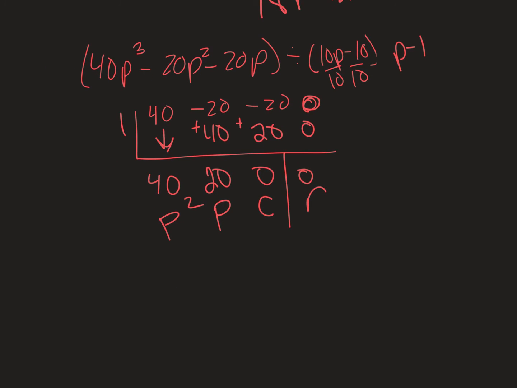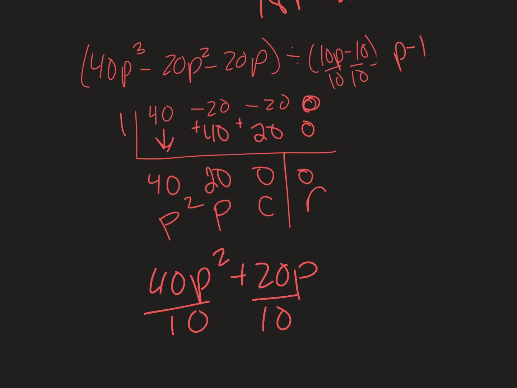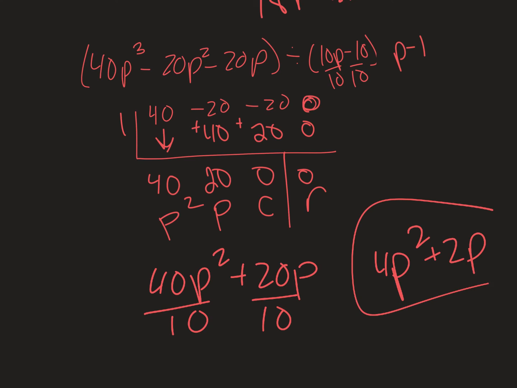So we have 40p squared plus 20p, but I divided by a 10, so I need to divide by a 10 here. So we have 4p squared plus 2p. That is our answer. Which makes sense. 10p times 4p squared is 40p cubed.